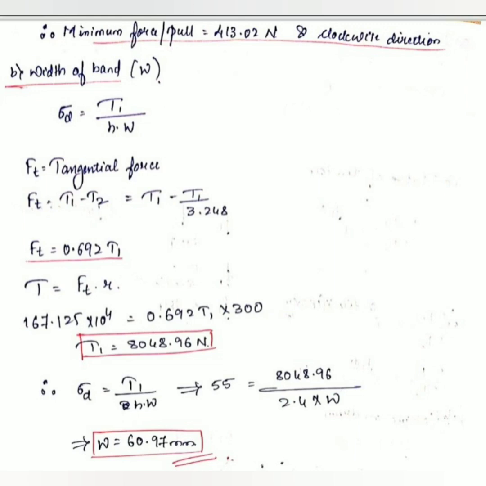And torque we already found, 167.125 into 10 raised to 4. So Ft you got 0.692 T1 multiplied by drum radius 300. So the tension on the tighter side T1 you got is 8048.96 Newton. So substituting this T1 value, you got the width of the band 60.97 mm. So this is the solution.